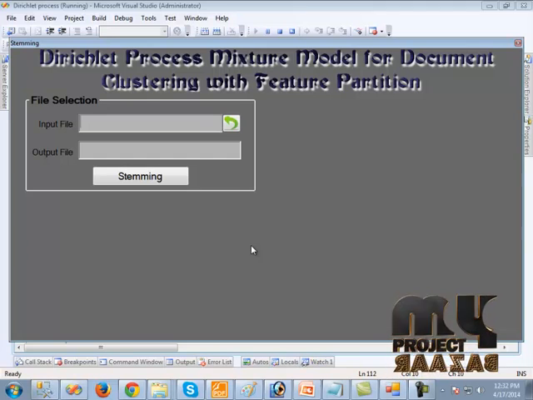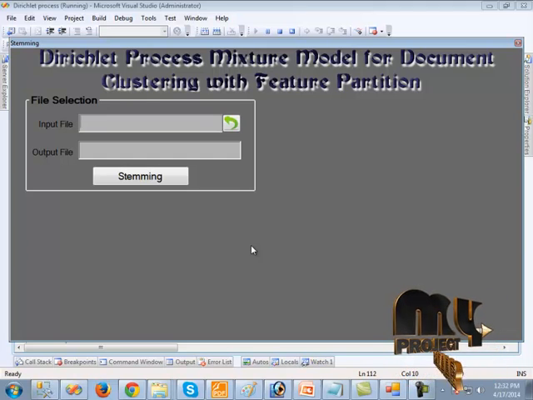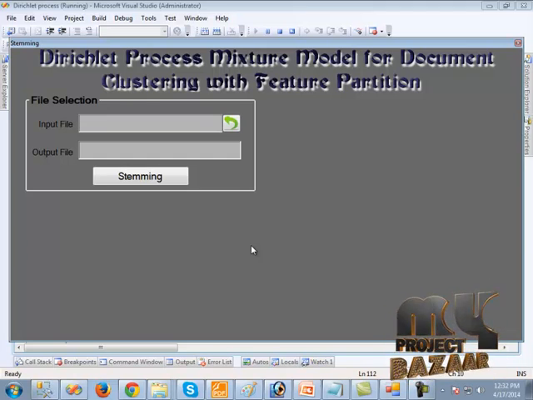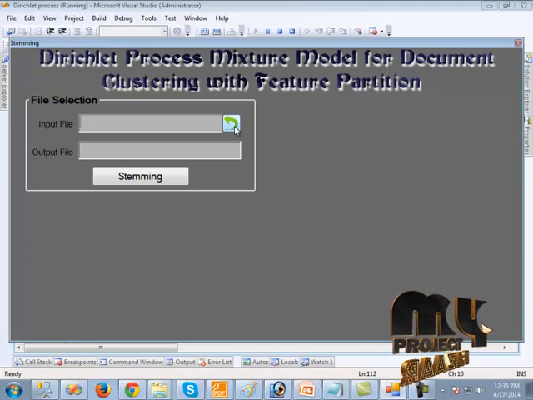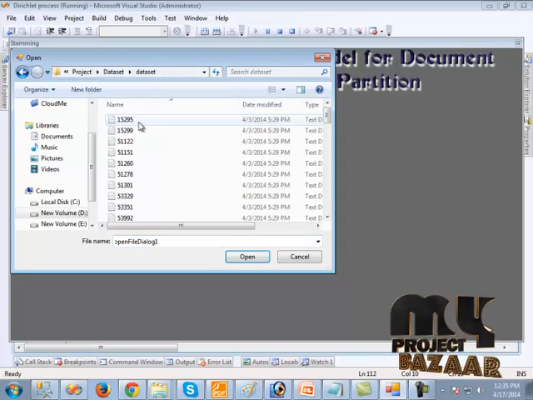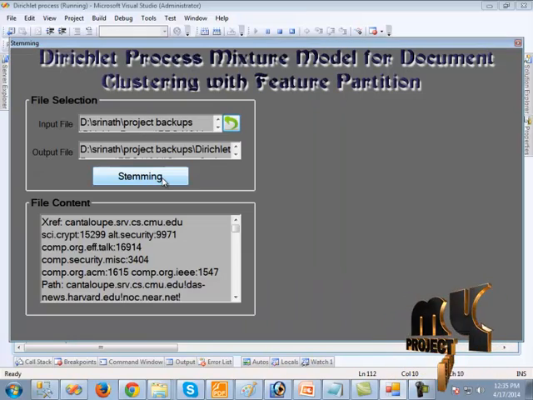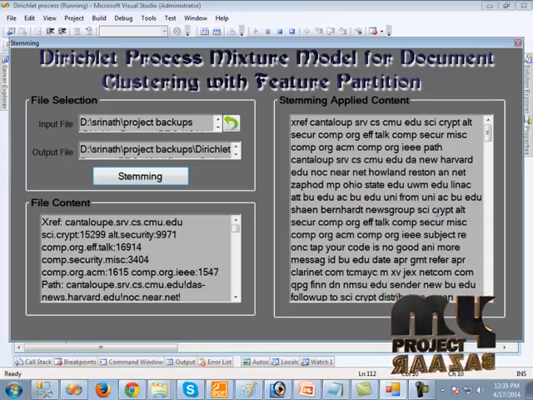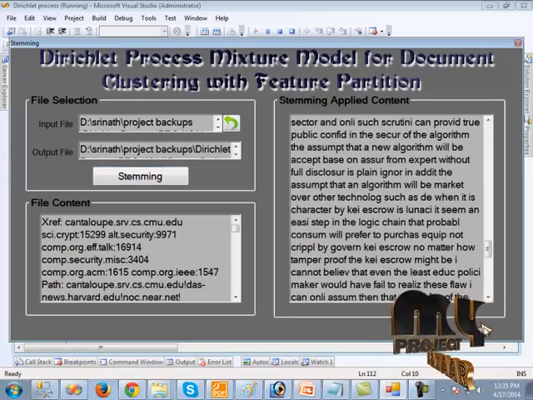So to perform the stemming, we should give an input text file, and then by clicking the stemming button, the stemming is automatically performed. To give the input, we should click this button. So here in the data set, we should click the one file. When we click the stemming button, the stemming is automatically performed. Then we should click the next button.